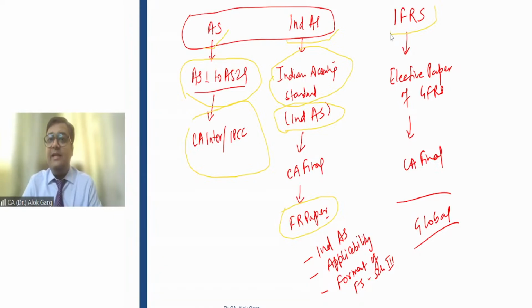And when you have knowledge of Ind AS, you have attended all the classes of Ind AS, you have done a lot of practice on Ind AS, then IFRS is only a name change, okay? So by learning Ind AS, your elective paper will simultaneously get prepared, okay?